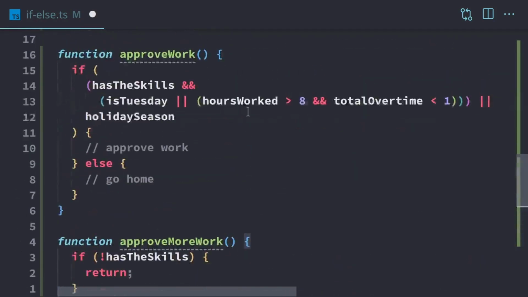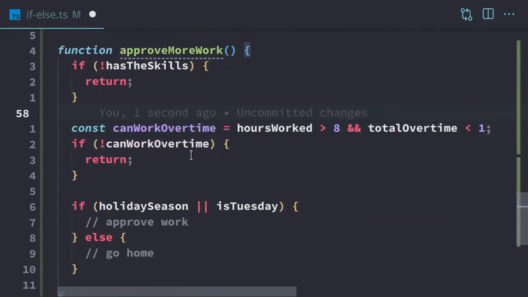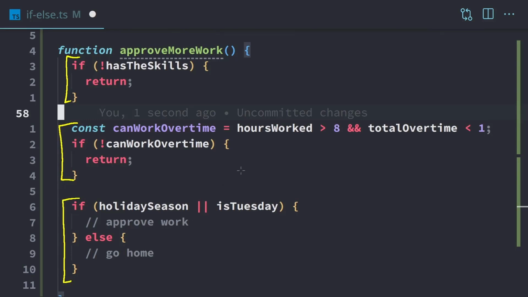So we've converted whatever this is, we've converted that into something that's much more readable using early returns. So we just have the has the skills section right here. We have the can work overtime section here, and we have the part dealing with the actual day of the week or the season right there. So we've broken it up into 3 really simple to follow blocks that we can confidently edit without worrying about anything.